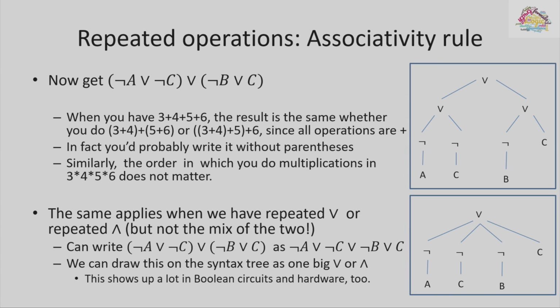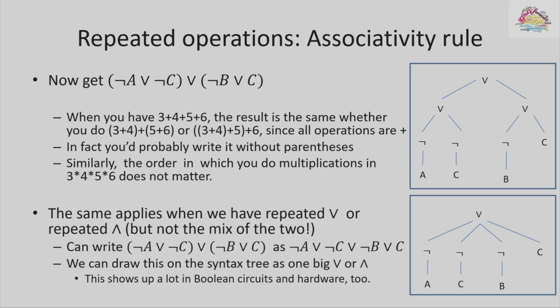There is the same phenomenon, which is called the associativity rule. You could associate every number with the one to the left or to the right if you have an operation such as plus repeating several times. And in logic, you could do it with OR and AND when they repeat. Moreover, sometimes we even represent it on a tree by drawing just one node with OR and connecting all the things to it. You just say it's an OR of a whole bunch of things.